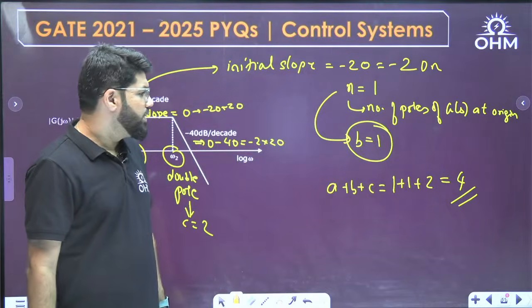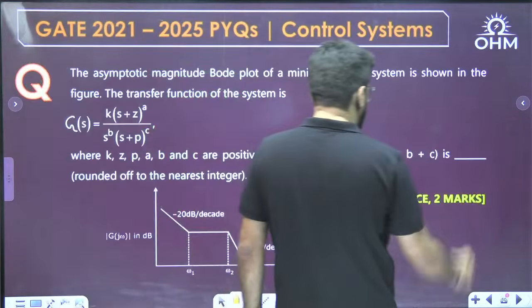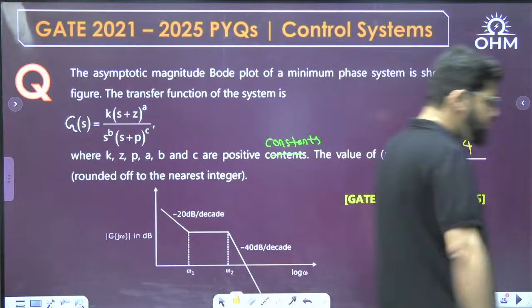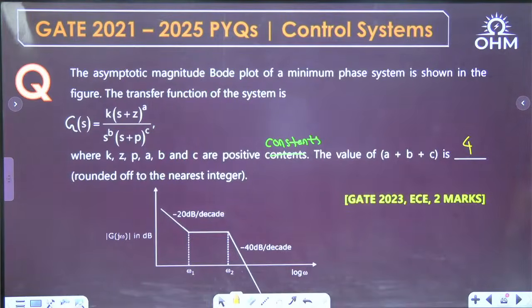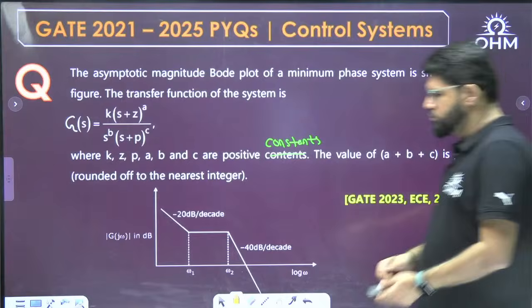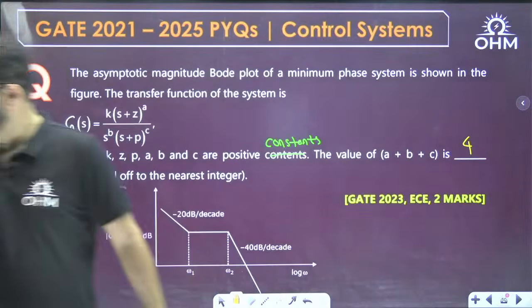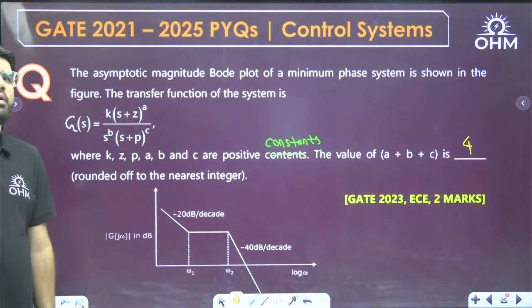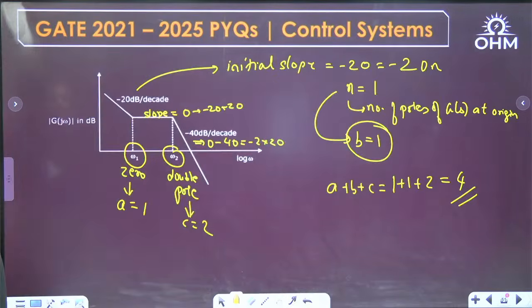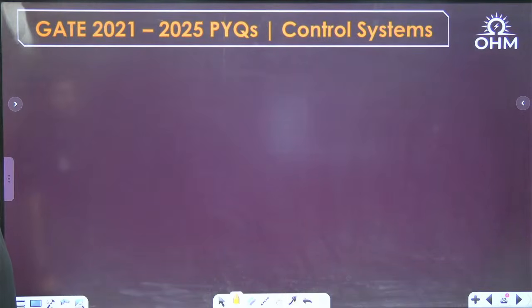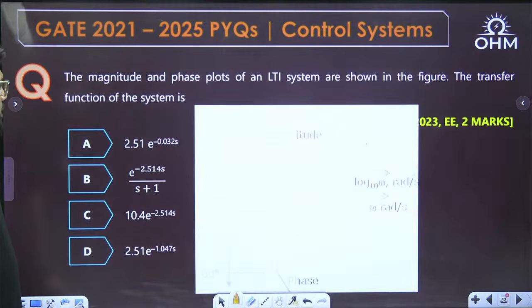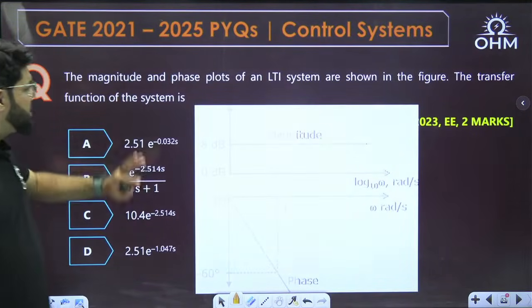Yes, Sampath, very good, correct answer. The answer is 4. A plus B plus C equal to 4. Okay, next question. Yeah, very basic question only.